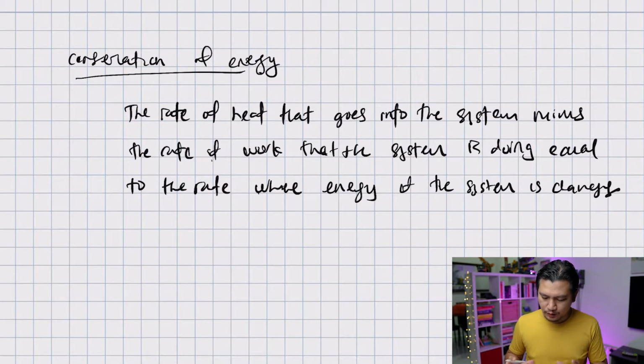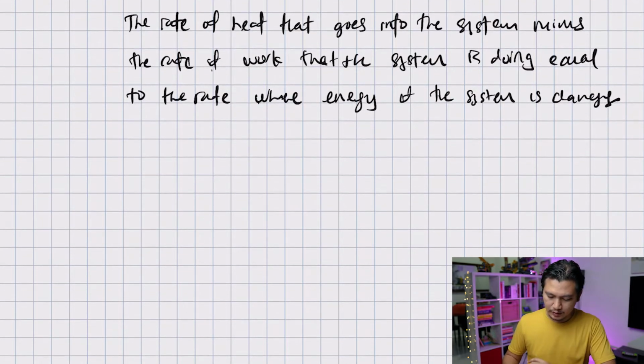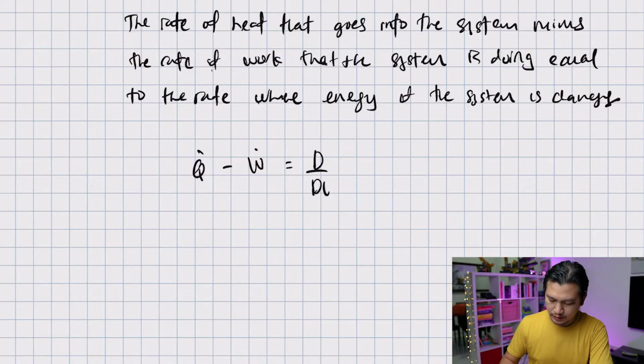And I think if we are to represent this rather mouthful definition into equation, it will look something like this. So the rate of heat, this is Q dot, minus the rate of work, this is W dot, equal to the rate where energy of the system is changing. It means d over dt, this is the rate where the energy is changing. So energy is mass times e, and as usual, mass is integration of rho dV.